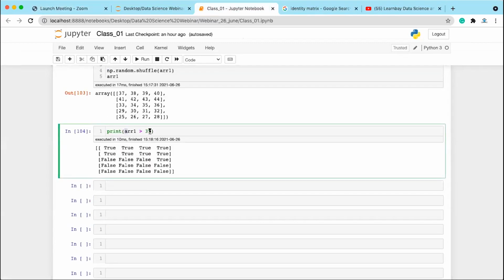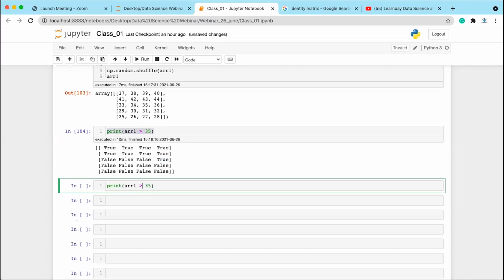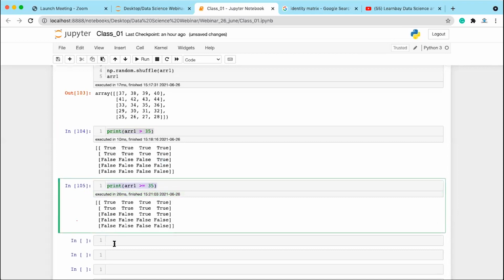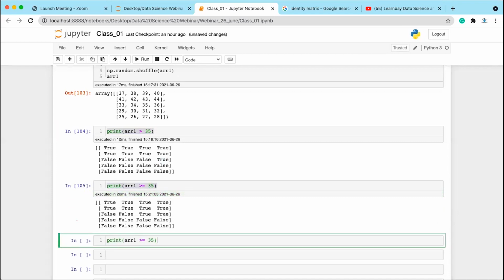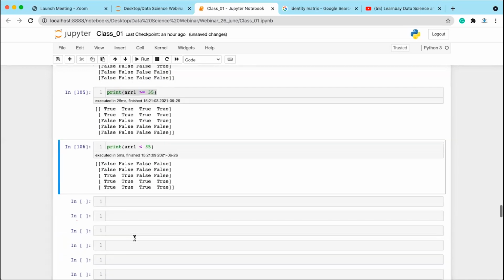What we have done is applied the comparison operation, array1 greater than 35, comparing whether each element is greater than 35 or not. If it is, we get true, otherwise false. You can see this element is greater than 35, so it gives true, and the rest are false. Is that clear, everyone? Similarly, you can apply other comparison operations, for example array1 greater than or equal to 35, or array1 less than 35. Wherever the condition is satisfied you get true, otherwise false.